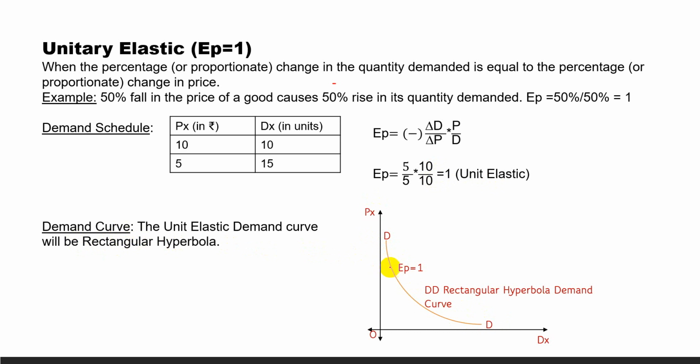It means that any rectangle drawn from any point on the curve, all the rectangles drawn from the demand curve will have the same area. That means if this side changes, demand and price will change the same percentage.